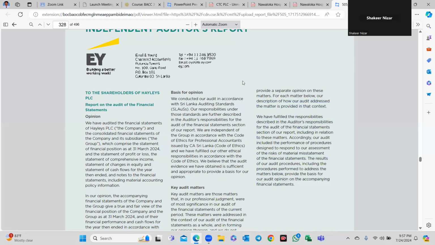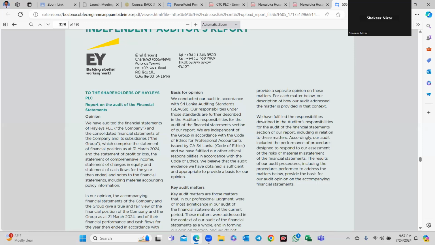The key audit matter is not a modification to the audit opinion. So be careful. Some students may think key audit matters are a modification. No, it's not a modification. We have fulfilled our responsibilities described in the auditor's responsibilities for the audit of the financial statements section of our report, including in relation to these matters.